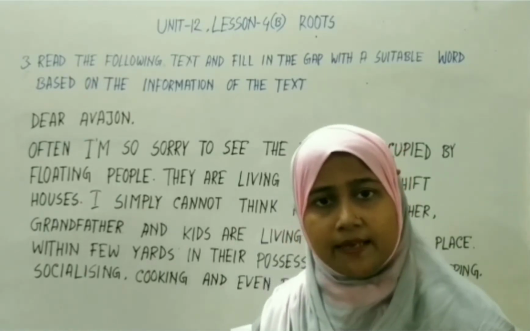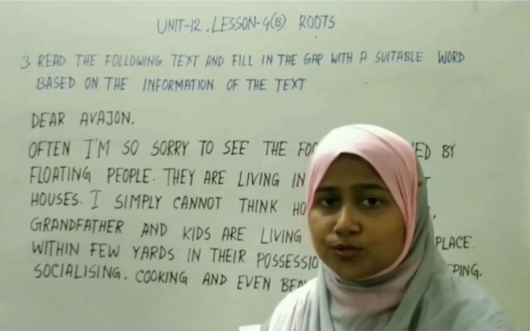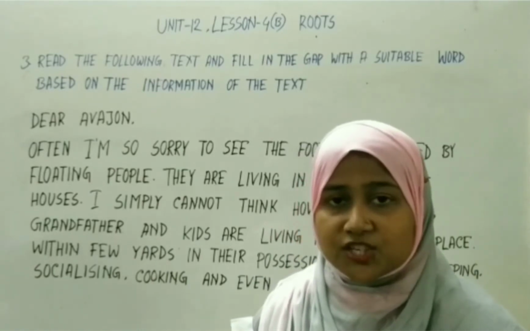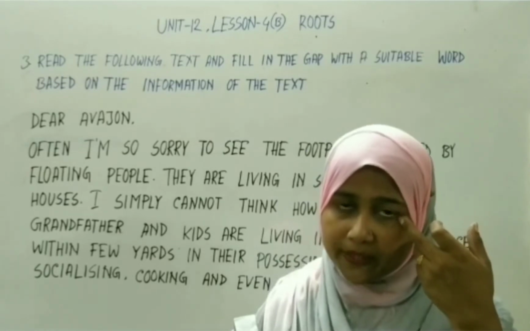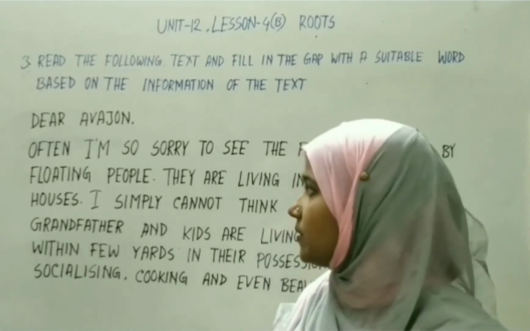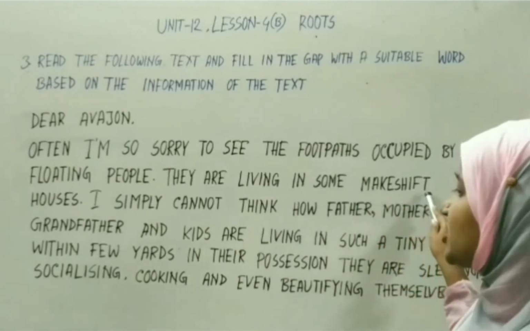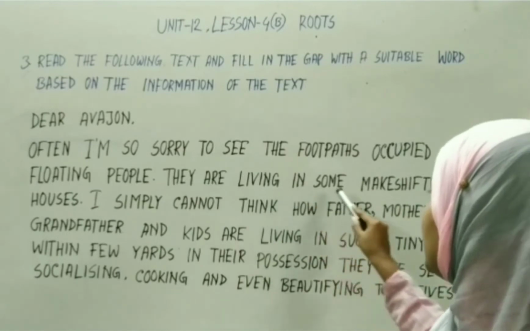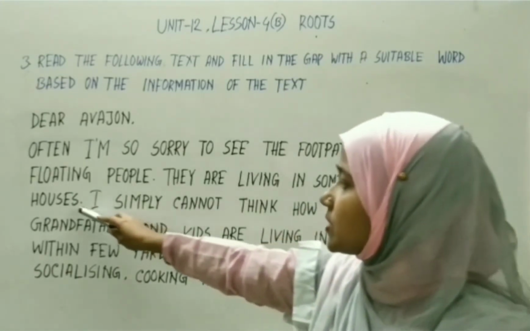Can anyone say? Floating people, that means those who don't have shelter. Those people are called floating people. So they are living in some makeshift houses.